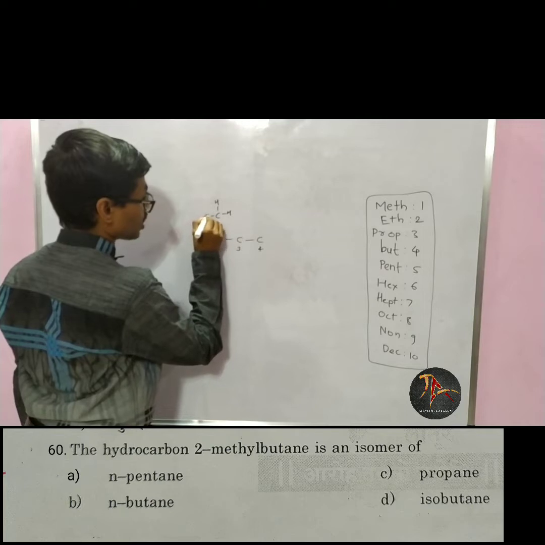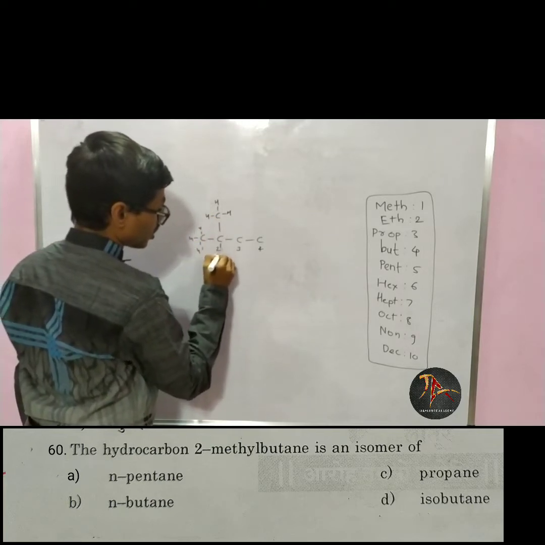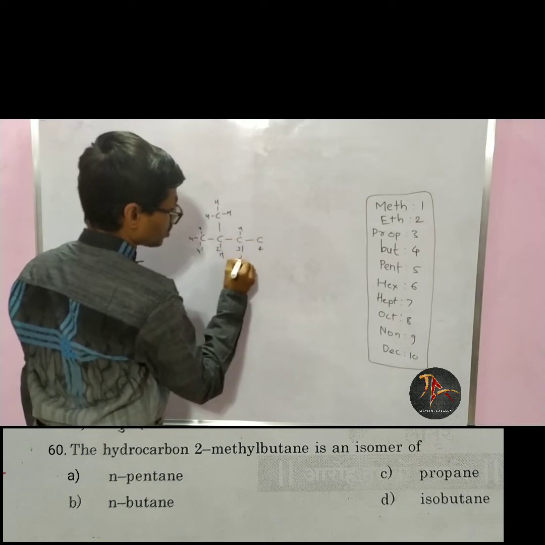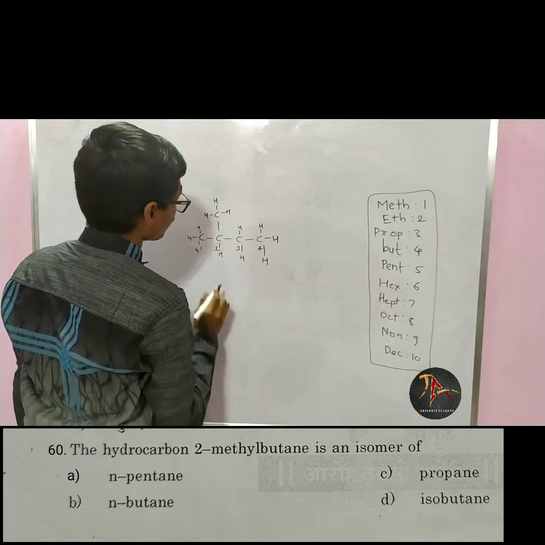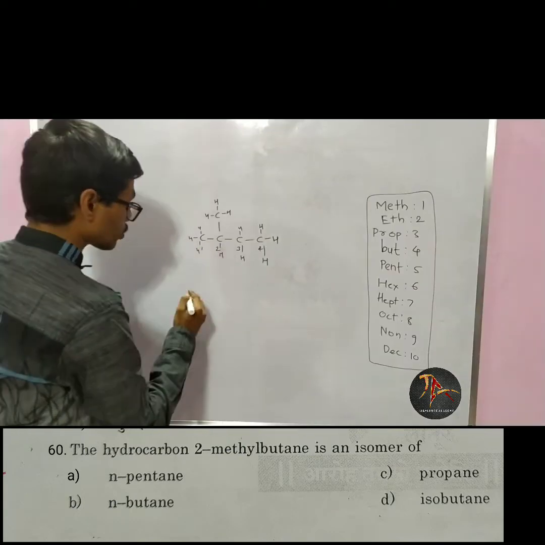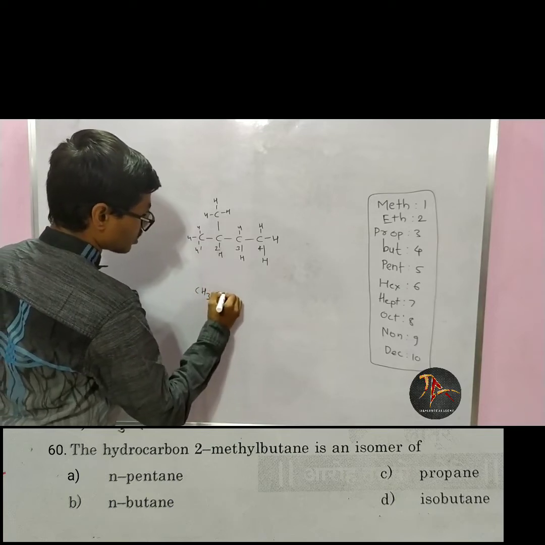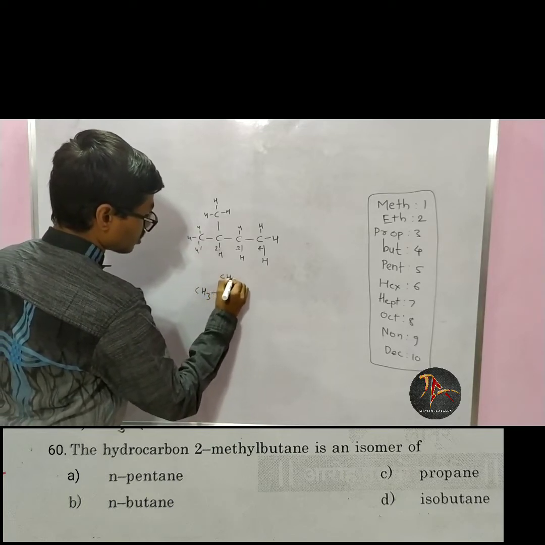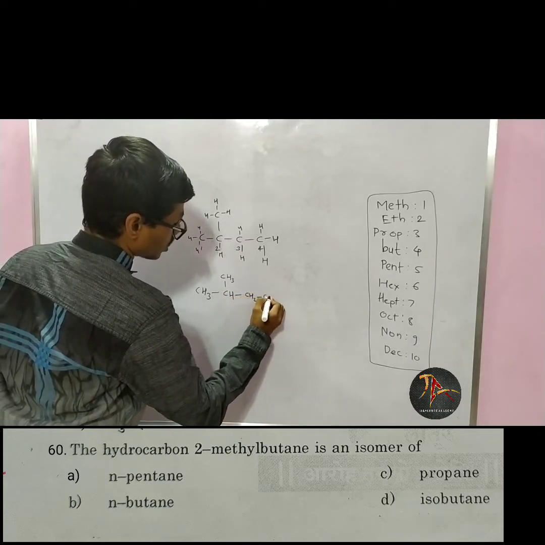Here CH3 will be there. Here hydrogen, and here there will be 3 hydrogens. Now we have to find an isomer of this. I can condense it like this: CH3, CH, CH2, CH3.